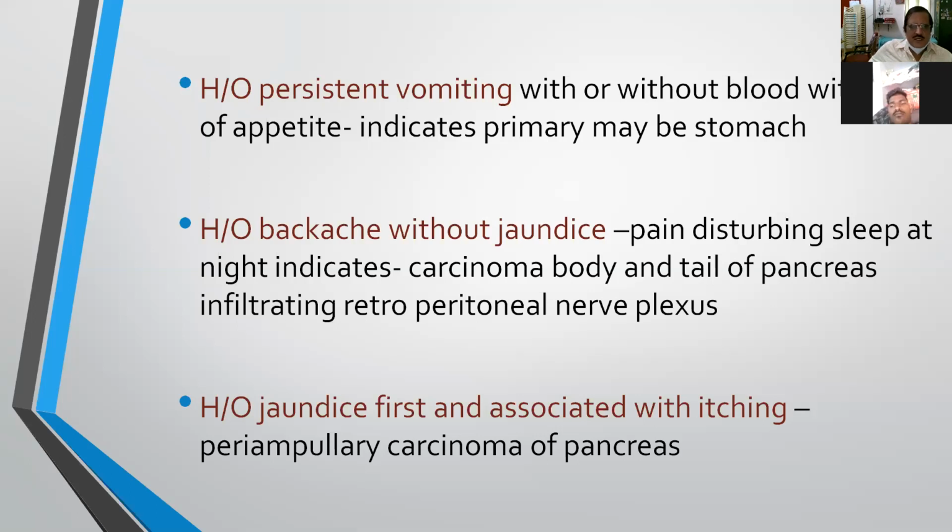And another thing is history of jaundice first, associated with itching, that is, it goes in favor of periampullary carcinoma of the pancreas. So initially the patient will have jaundice first associated with itching, that is history of obstructive jaundice because of periampullary carcinoma.